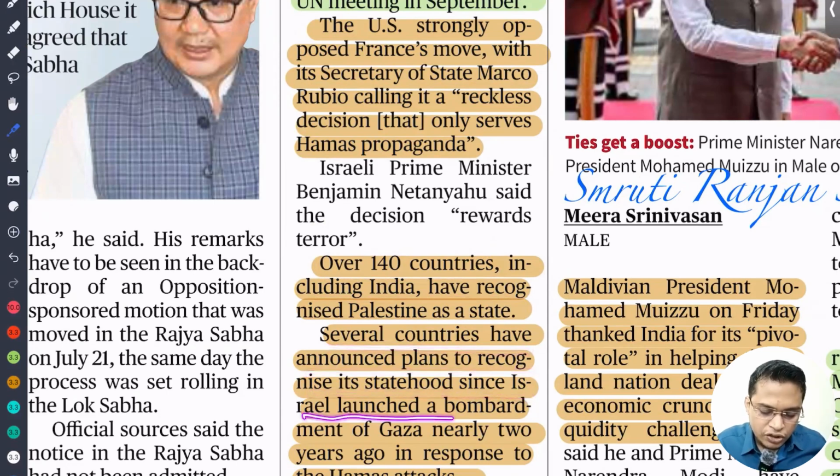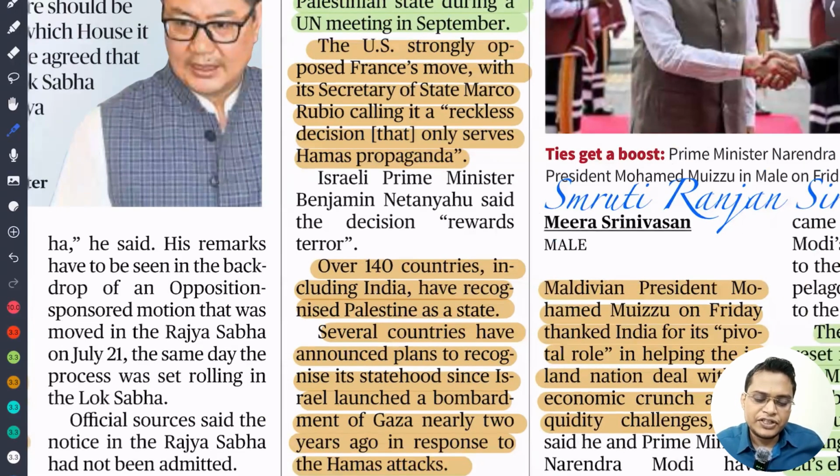Statehood since Israel launched bombardment in Gaza nearly 2 years ago in response to the Hamas attack. So recently, what happened? Hamas attacked Israel, and they have taken some people as hostages. And after that, Israel started bombing Palestine, and they caused huge damage to Palestine. So after that, many countries are in favor of the establishment of a Palestinian state.